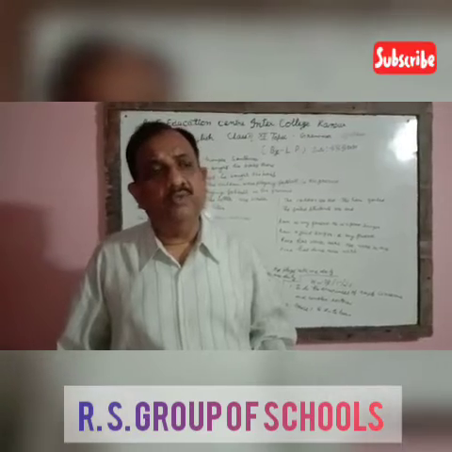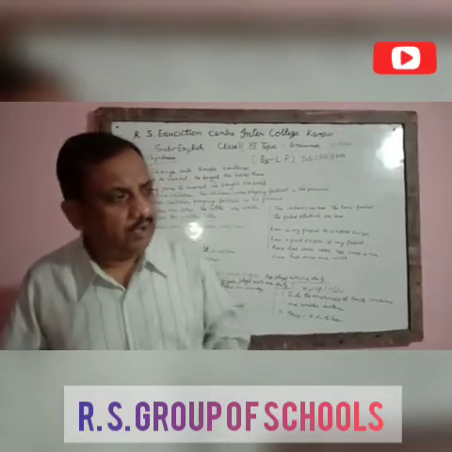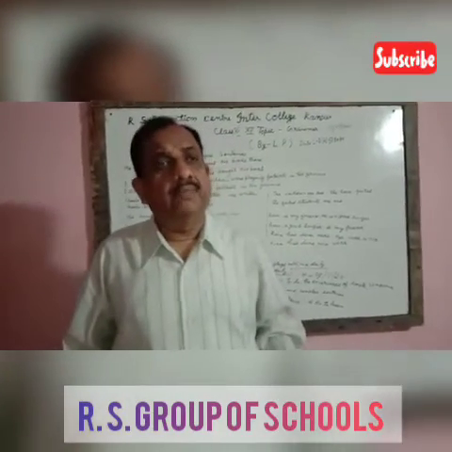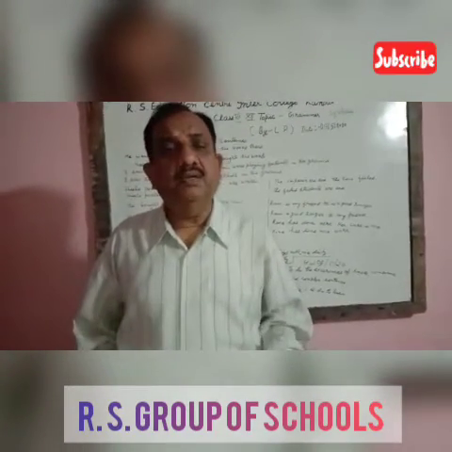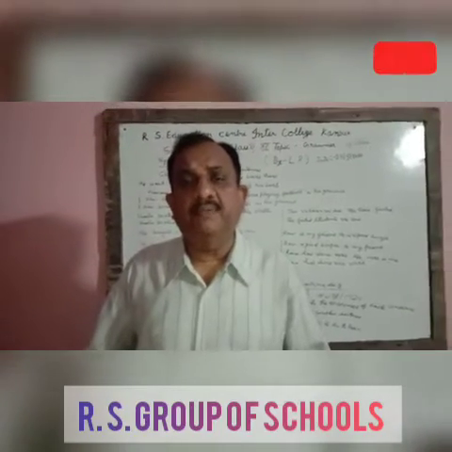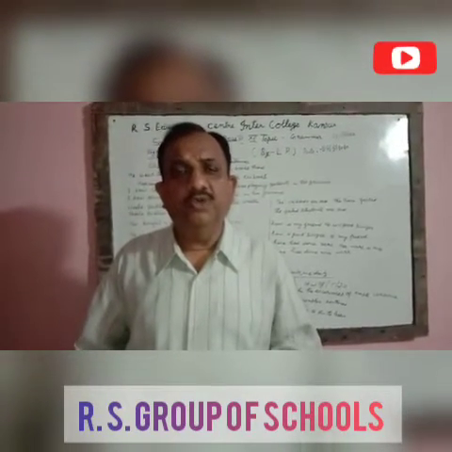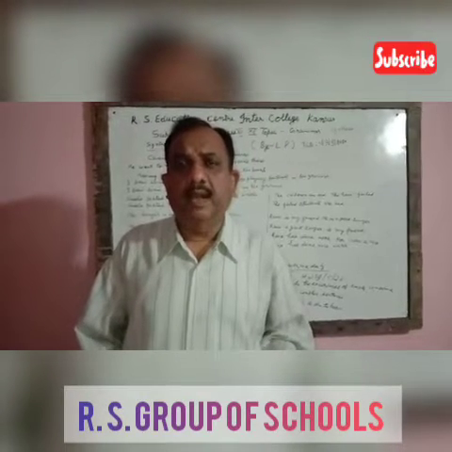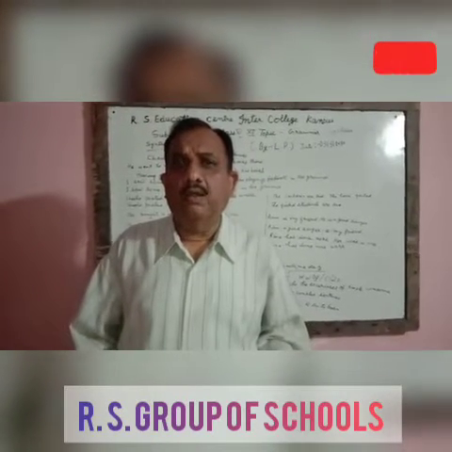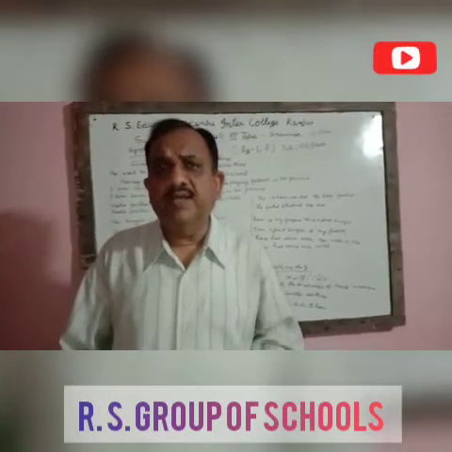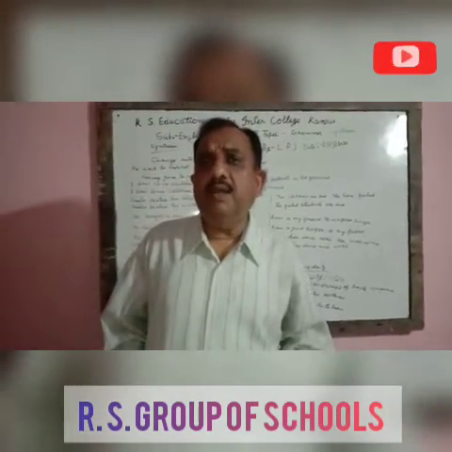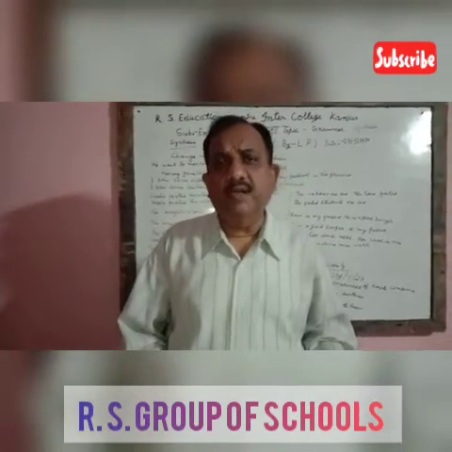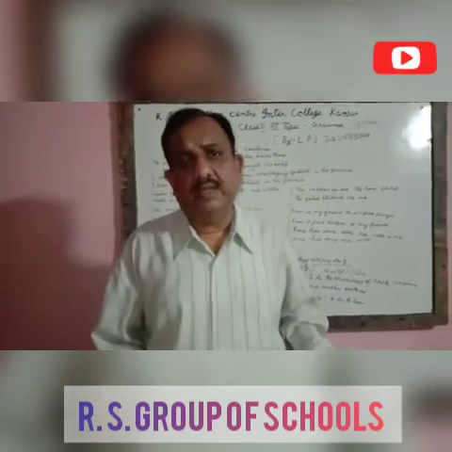For making the simple sentence we use present participle, past participle, perfect participle, infinitive, gerund, adjective, adverb, noun in apposition, nominative absolute, etc. By these ways we can form simple sentences. A few examples are given here and you should understand carefully.